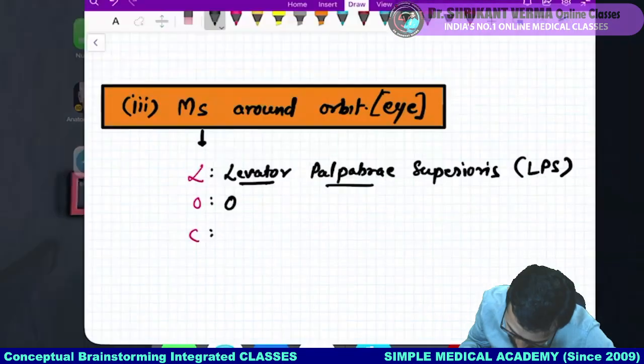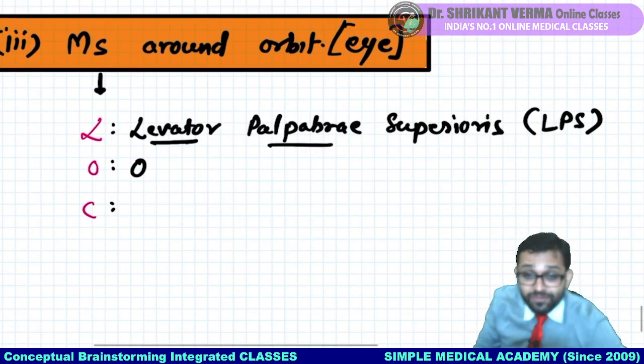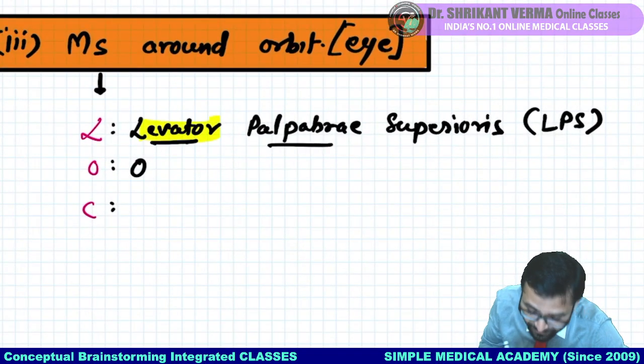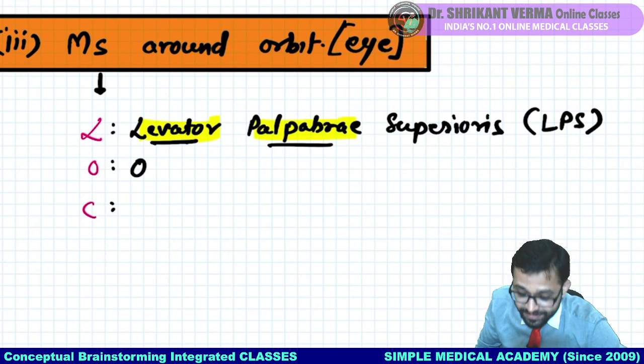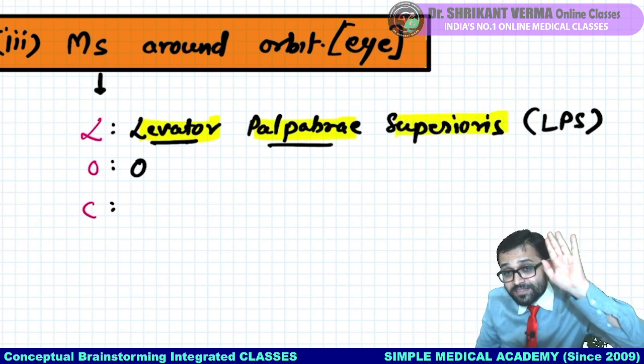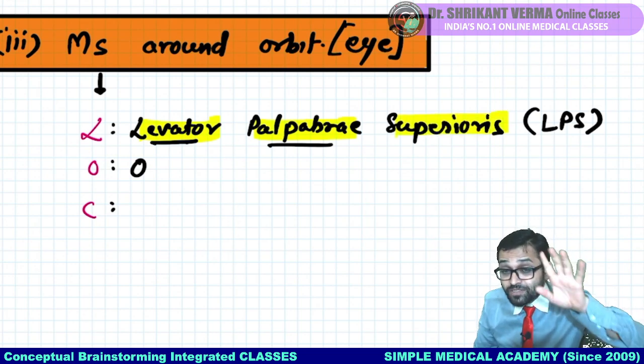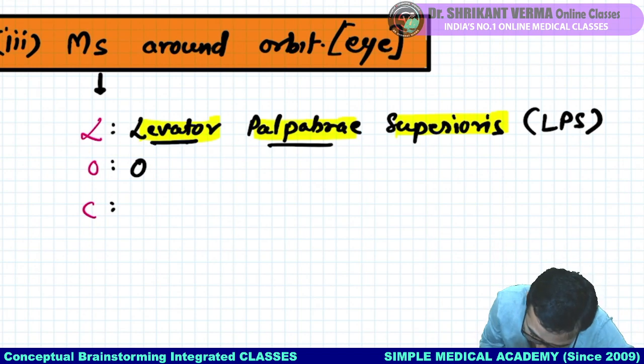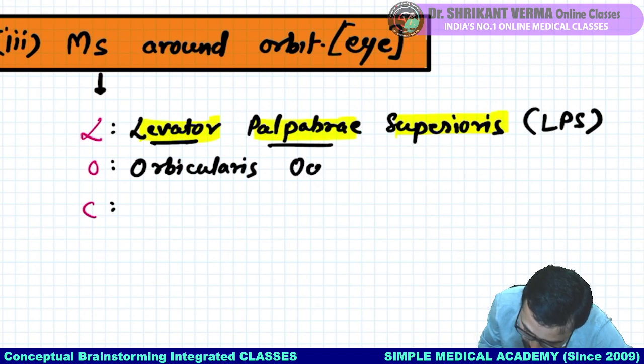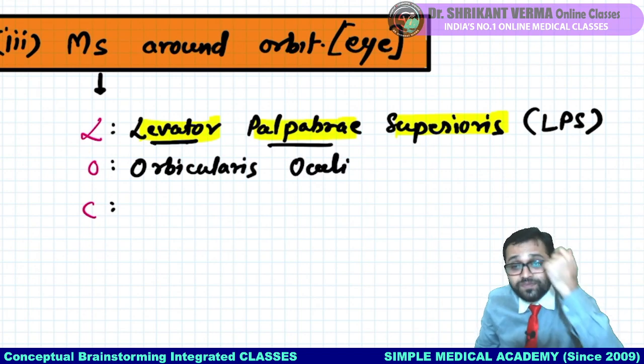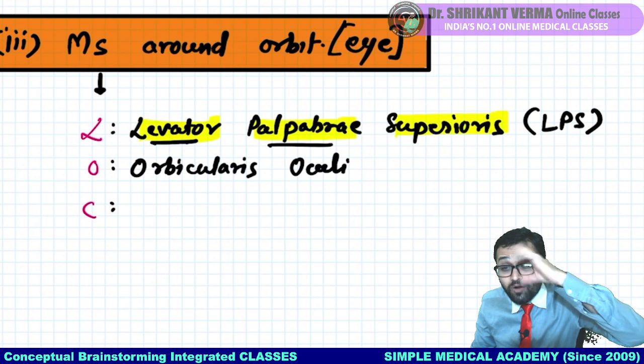So what I want to tell you, the muscle which is responsible for the elevation of the eyelid on the above side, that's levator palpebrae superioris. I will show you. And then O for our muscle orbicularis oculi, which is orbital in shape and around the eyeball.